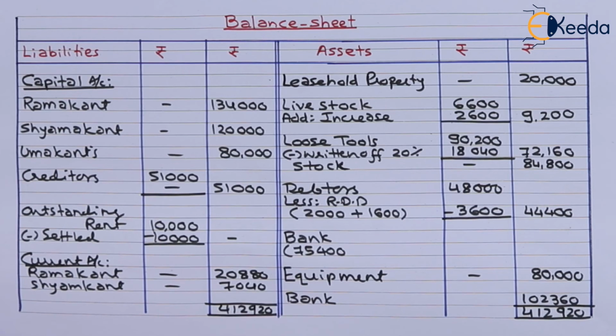Now we can proceed to close balance sheet. We have closed balance sheet. Asset side total we are getting 4,12,920, which is equal to liability side total 4,12,920. That is balance sheet is tallying.